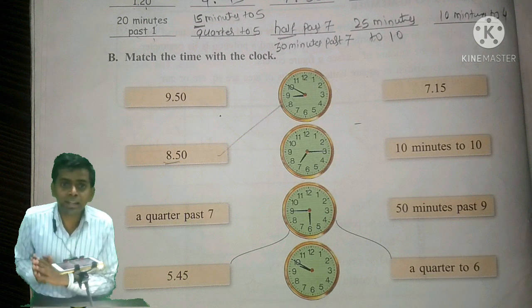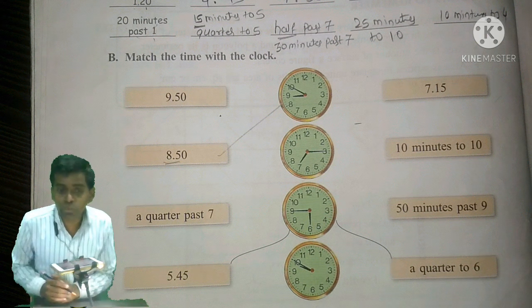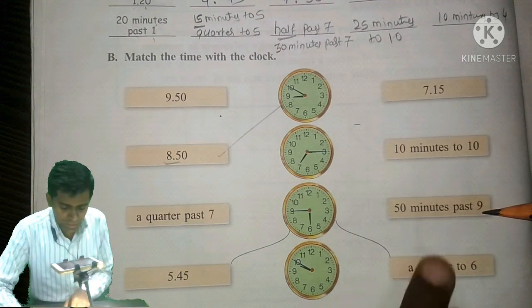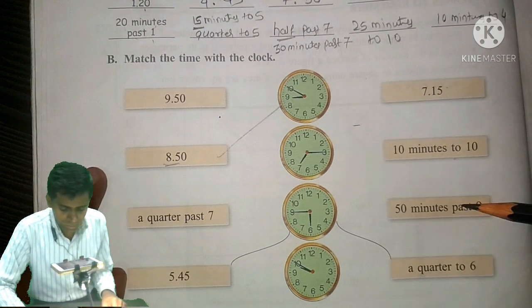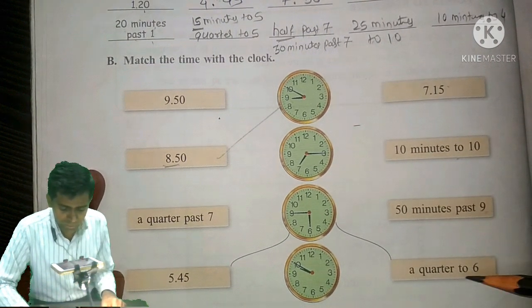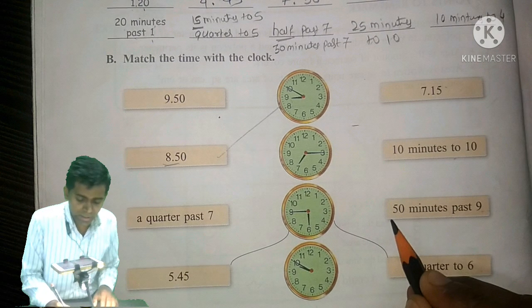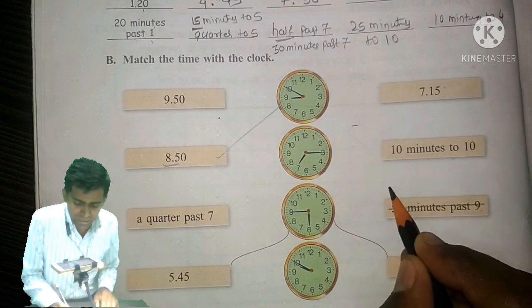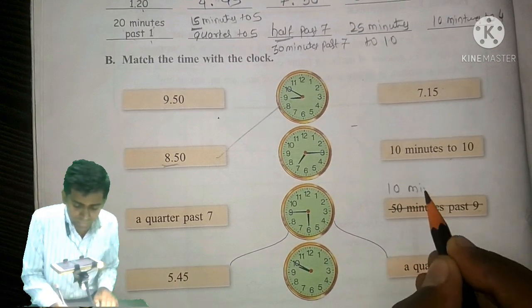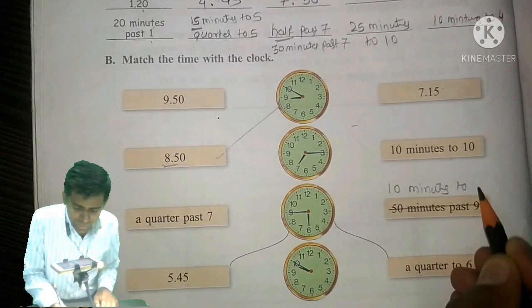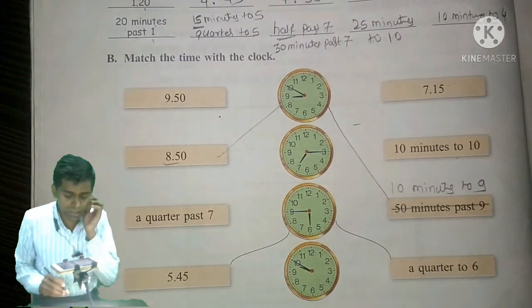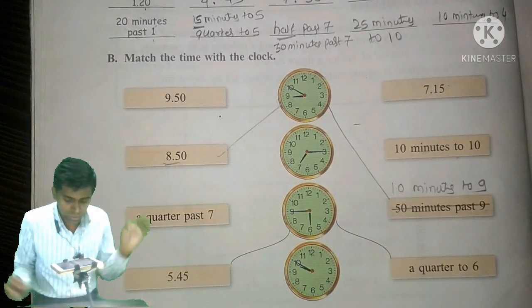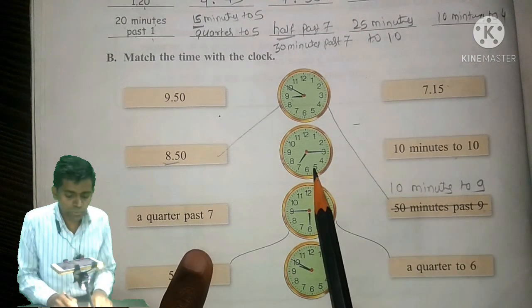And if you want to write in words, it is 10 minutes to 9 o'clock. And here is a mistake, and that is 10 minutes to 9. This is your mistake. Okay.